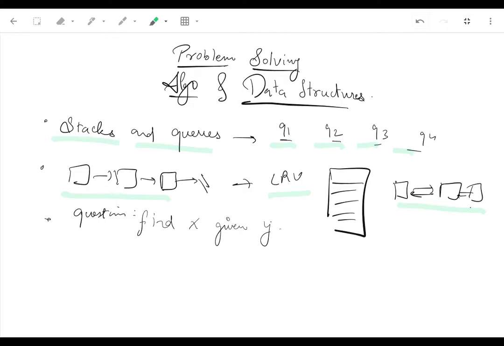But I believe that the thinking should be reversed, because when you enter an interviewing room, you're going to be hit straight with a question such as: find X given Y. You don't know what data structure to apply, you don't know what algorithm it associates with. So that's how each video in this course is modeled. We'll take a particular question and try to understand the thinking behind using a particular algorithm or data structure and apply it to that question. Let's see an example.